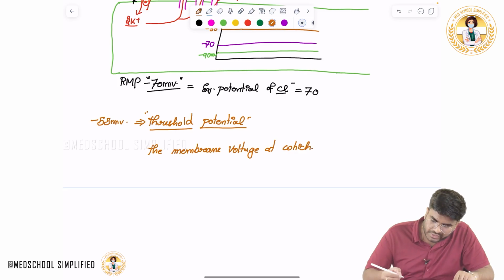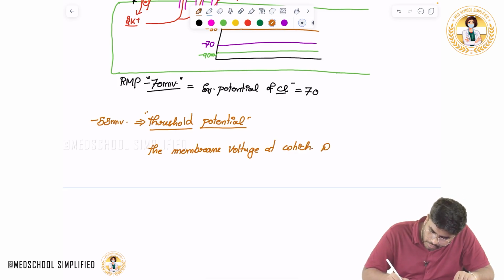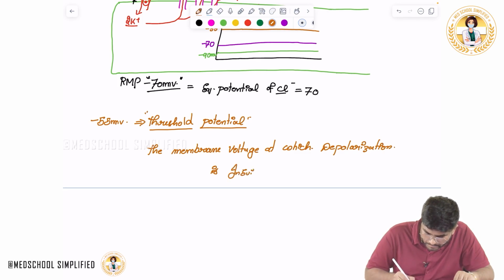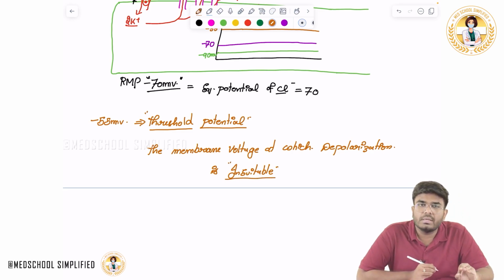Okay, the membrane voltage at which depolarization is inevitable. Now you will be still having a doubt. So what exactly is this depolarization inevitable?